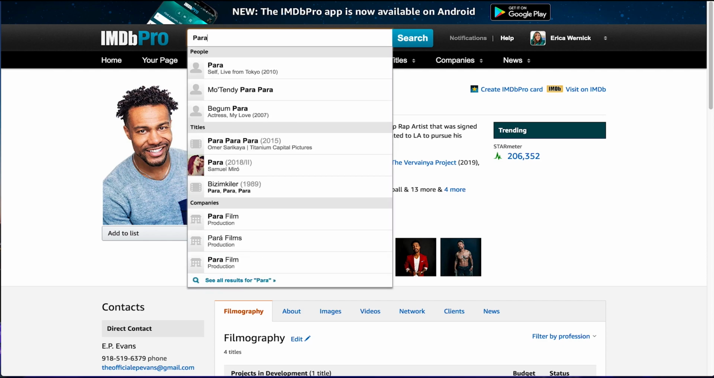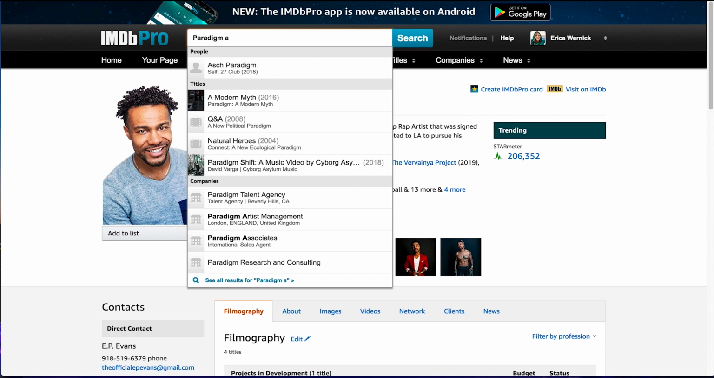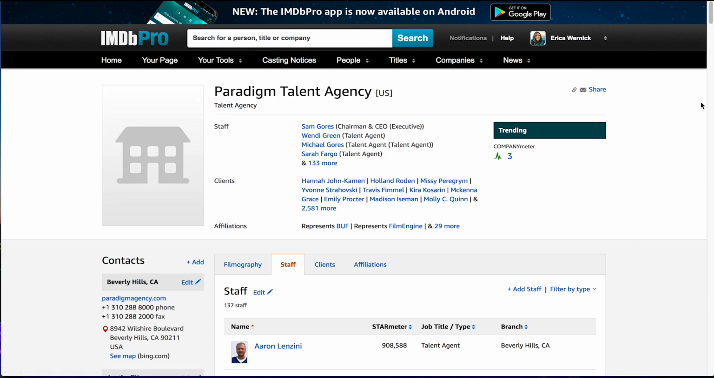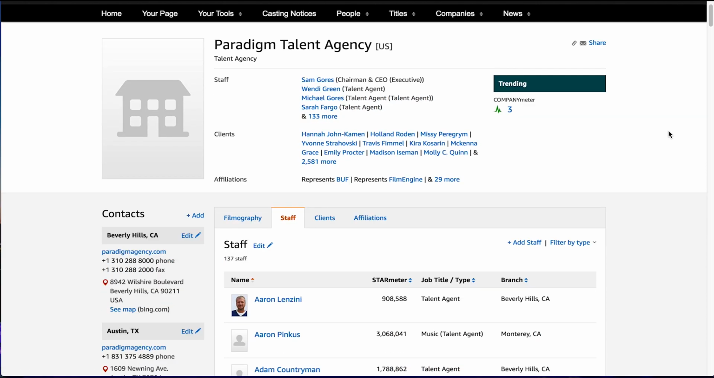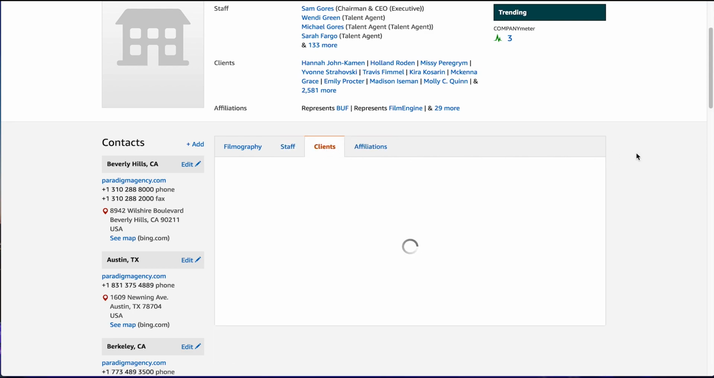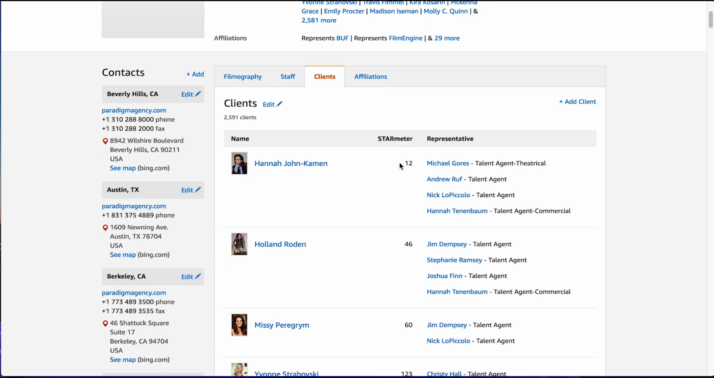A bigger agency like Paradigm, they've got a lot of clients working. A bigger place like Paradigm, they usually only take people who already have credits. So look at their clients. Okay, so you see their star meters. They have clients that are much further up.